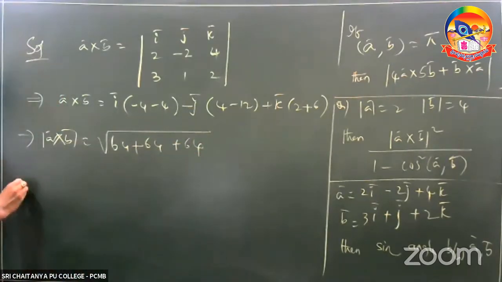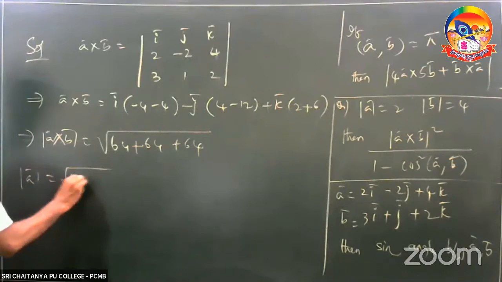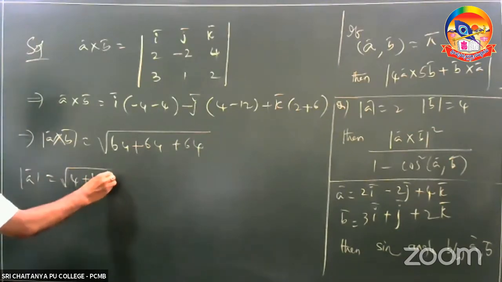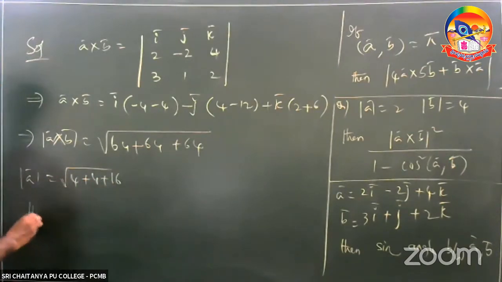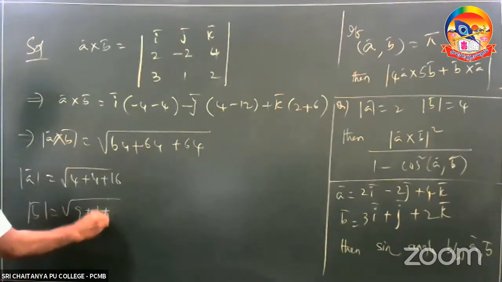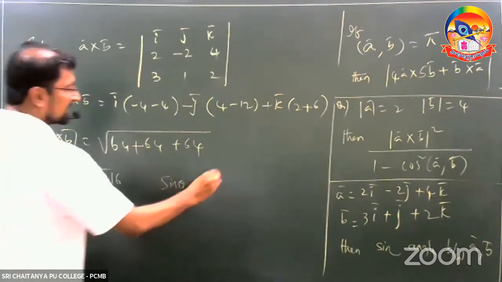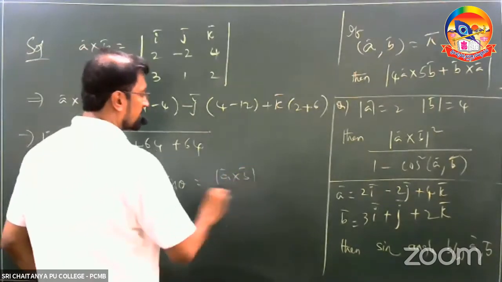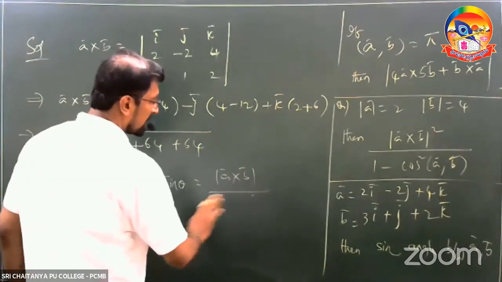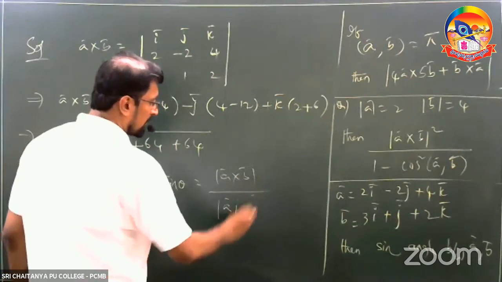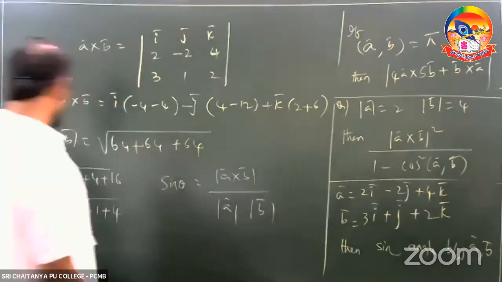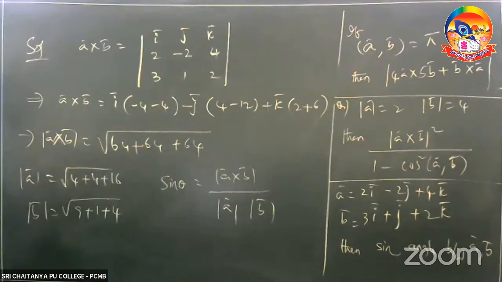Afterwards, find mod A bar. Mod A is equal to root of 4 plus 16. And the magnitude of B bar is root of 9 plus 1 plus 4. Now sin theta is equal to mod A cross B upon mod A into mod B. Substitute all the values and you are going to get the answer.